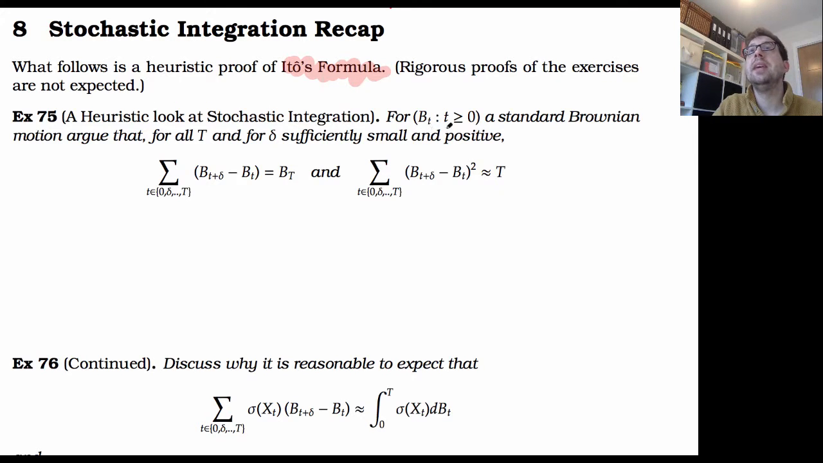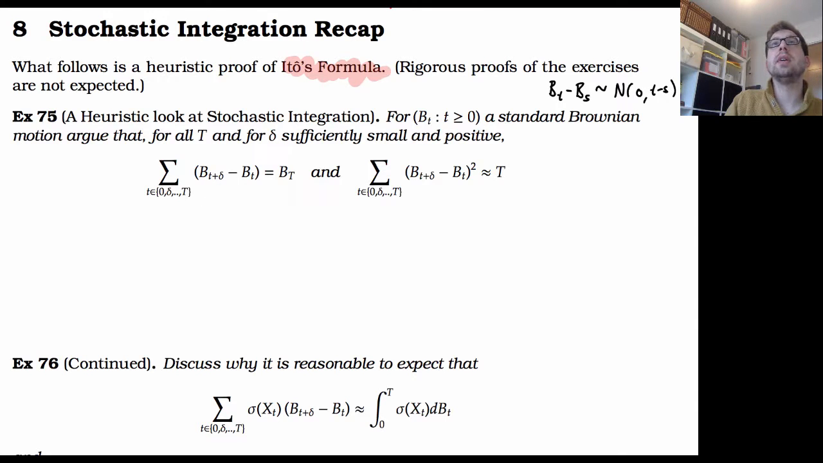We're going to let B of t be a standard Brownian motion. That's something where each increment of the process is going to be normally distributed as follows, and any increment of this form, which is disjoint from any other increment, is going to be independent. Now we want to argue for this first exercise that for a standard Brownian motion, for all t greater than 0 and for all delta sufficiently small and positive, we have the following approximations.